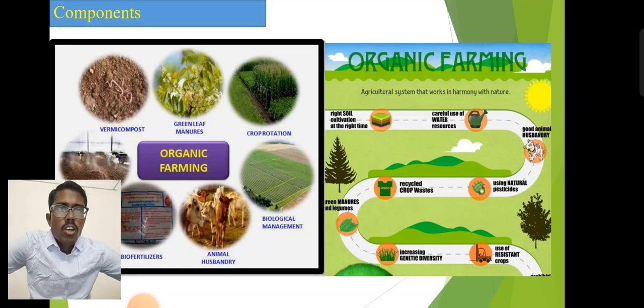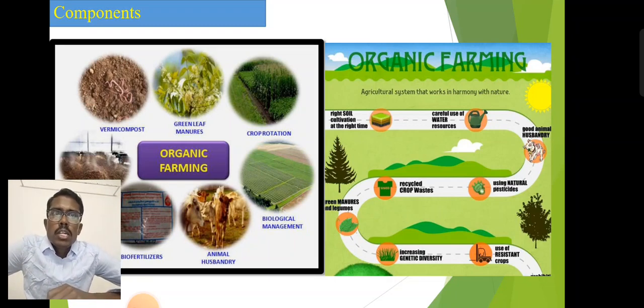The components of organic farming are vermicompost, manures, biofertilizers, animal husbandry, green leaf manuring, crop rotation, and biological management. So these are the major components of organic farming. These are the management practices we follow for organic farming, and vermicompost, manures, biofertilizers and animal husbandry are an integral part of organic culture and the organic farming system.